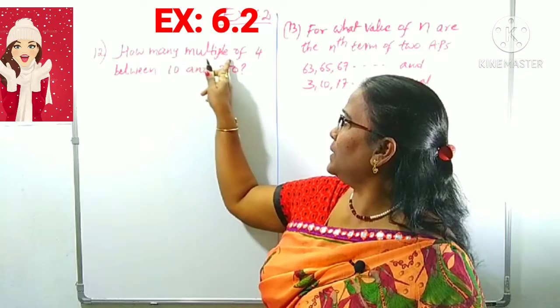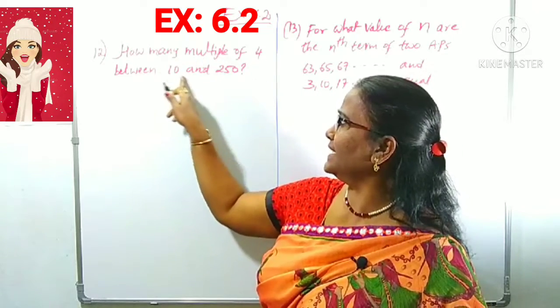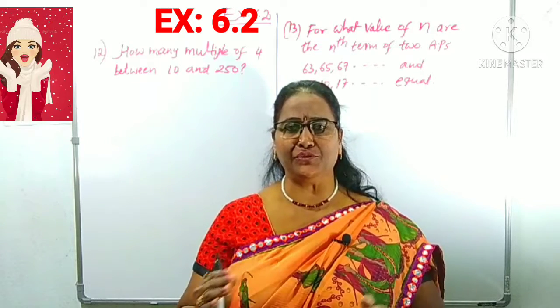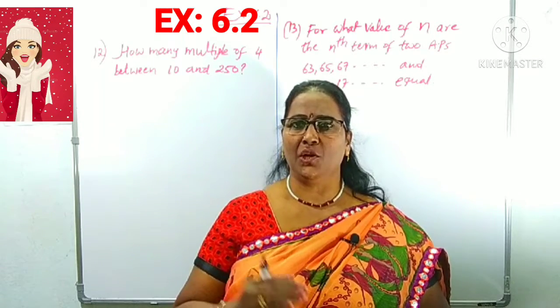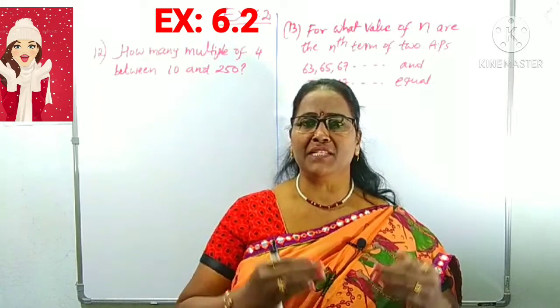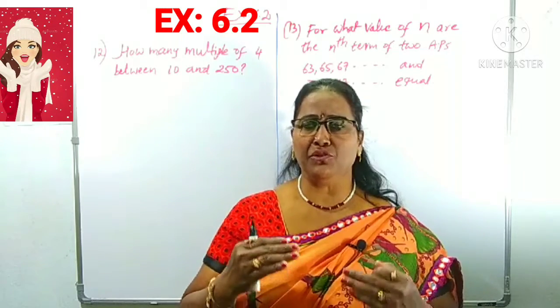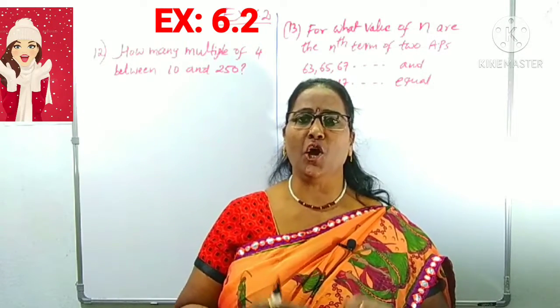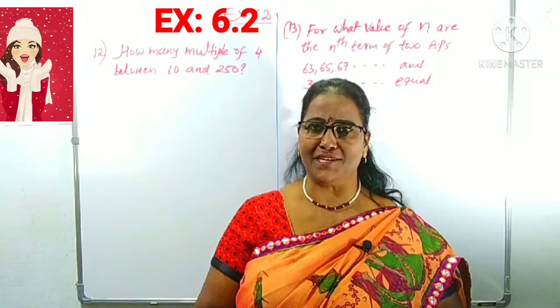How many multiples of 4 between 10 and 250? We have to find out. What is the meaning of multiple? Multiple means divisor, which terms are divided by 4 between 10 and 250. First we have to collect them, then how many of them are there, we have to give the answer.